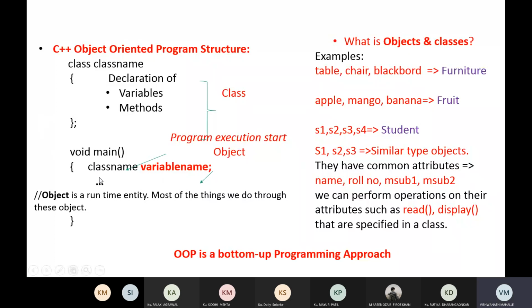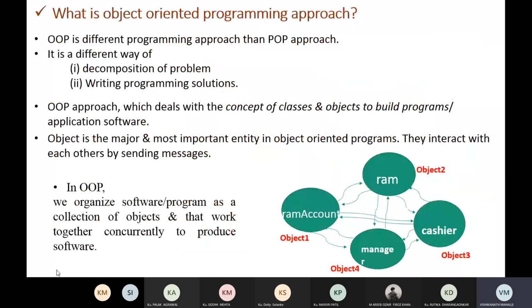At the top of the program we declare the class, collecting the variables and methods. We declare variables and methods inside the class, and use the members of that class whenever required in the main program. That's why OOPS is the bottom up approach of programming. So this OOP approach is called the bottom up approach of programming. This is about the procedure oriented programming approach and the object oriented programming approach.